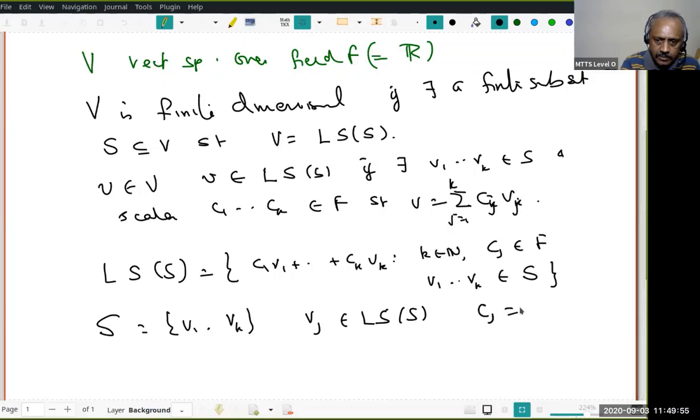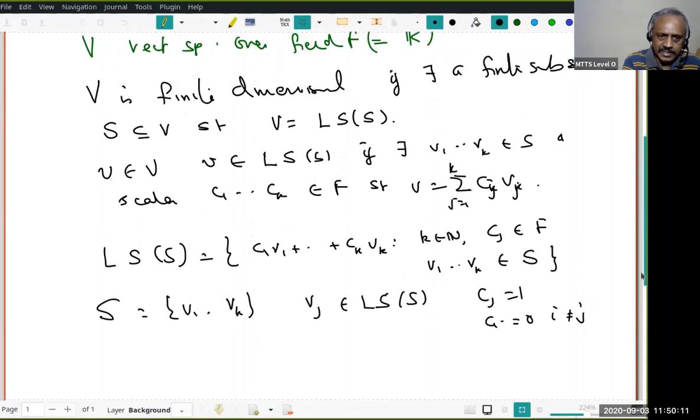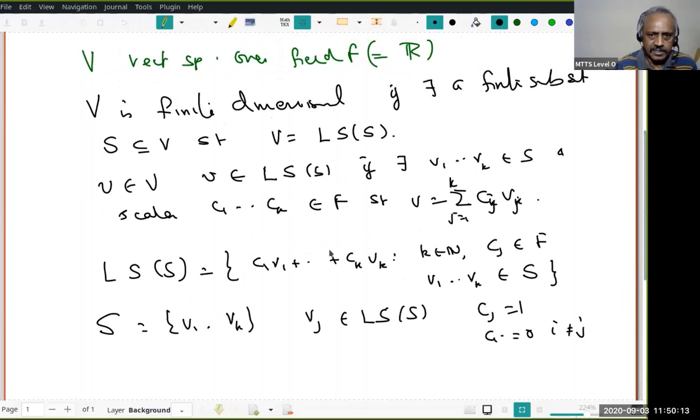I take cj equal to 1 and ci equal to 0 if i is not equal to j. Then vj belongs to it. We had also already seen that LS is the smallest vector subspace containing the set S, but this is unnecessary repetition. Let's stick to the definition here.